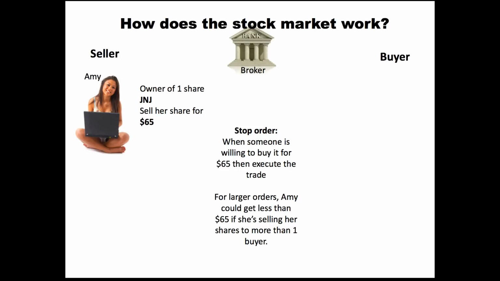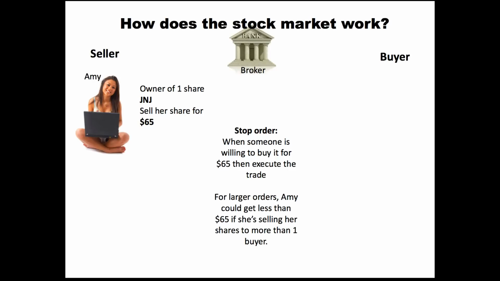So she says, broker, you're not allowed to trade my one share unless somebody out there is willing to buy it for $65. Whenever Amy, let's assume for just one second that Amy had 100 shares, okay, and she wanted to sell all 100 shares, and she put in a stop order at $65, meaning some buyer has to at least be willing to buy the first share for $65. Whenever that happens, let's say that the first buyer only wanted to buy 10 shares at $65, and then the next buyer wanted to buy the remaining 90 shares, but they were only willing to buy it for $64.90.